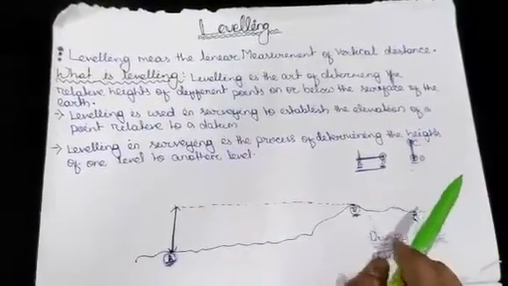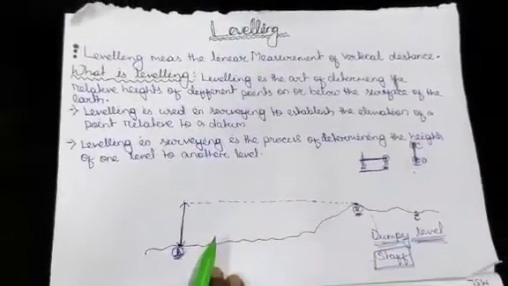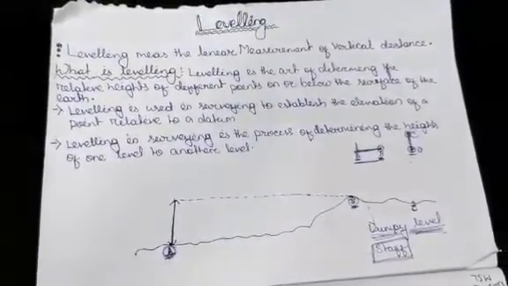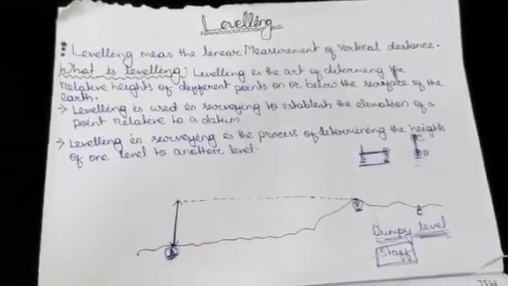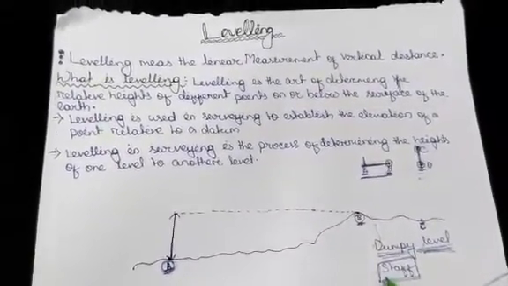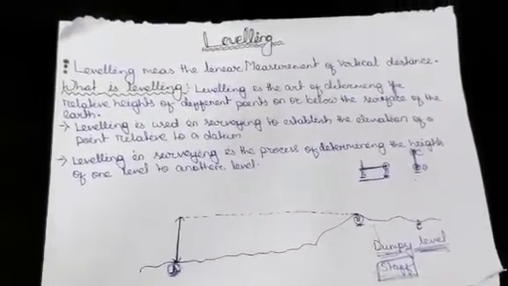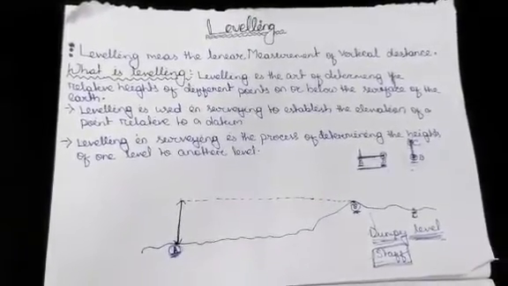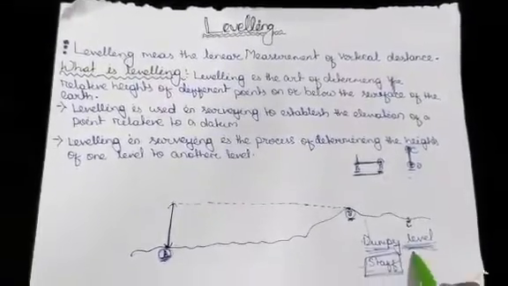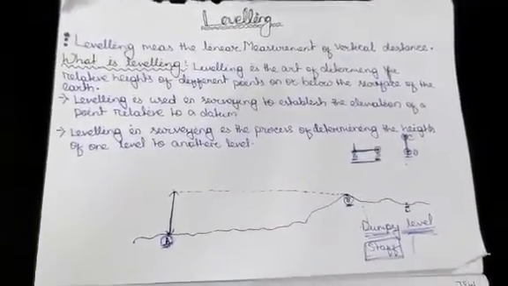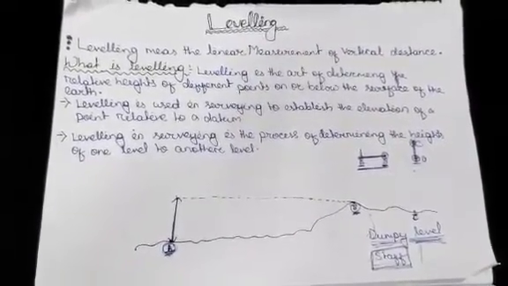Leveling instruments are dumpy levels, Y levels, etc. These are the instruments which are used for leveling. And staff is also an instrument which helps to measure the vertical distance, vertical measurement. Staff is like a scale. So with the help of dumpy level and staff, we can measure the vertical distance.